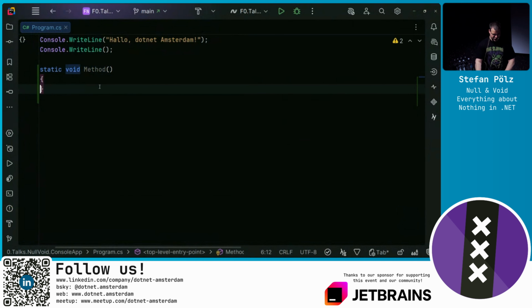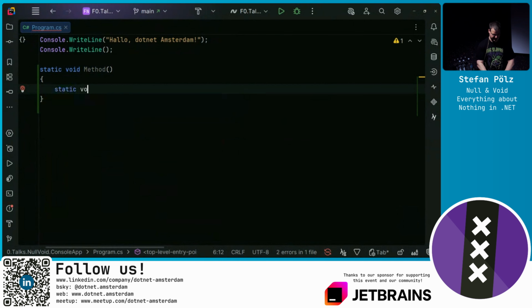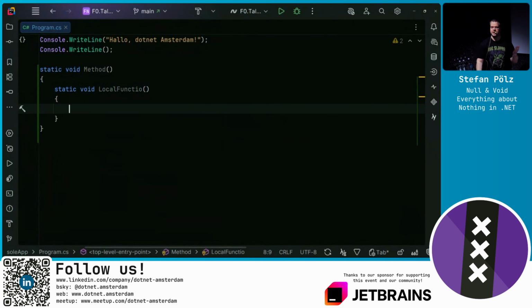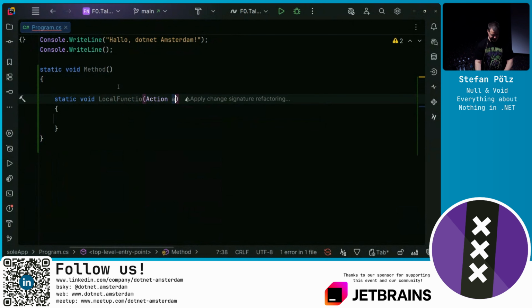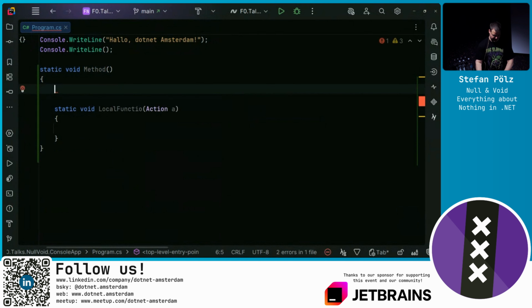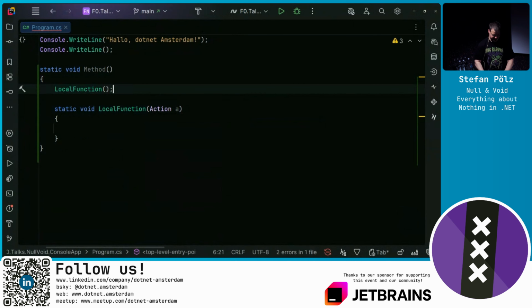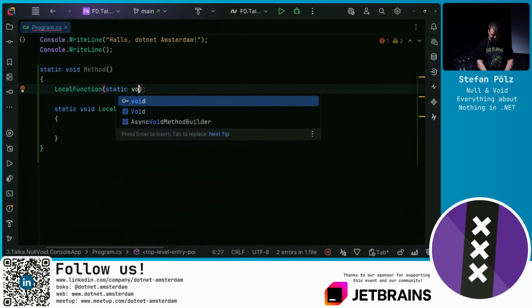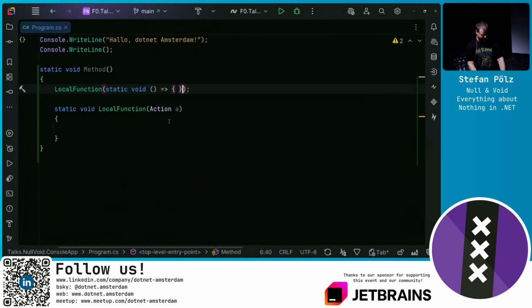Void can also be used in local functions. So let's define a local function. As well, void doesn't return anything. Void can also be used in lambdas. Let's pass an action here. Let's call our local function in our static method with a static void lambda that also does nothing.